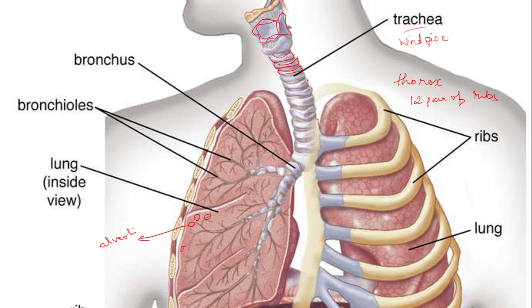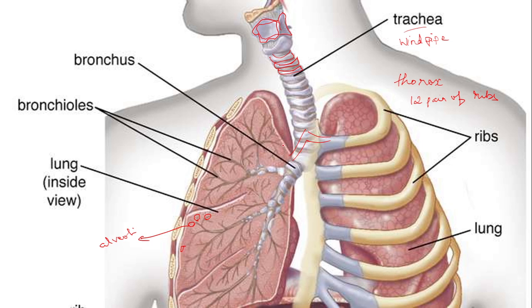In order to hold the shape of the windpipe, only the anterior part of the windpipe is held with these C-shaped cartilaginous rings. They will prevent the air tract from collapsing. Now you see this air tract will be branching out.